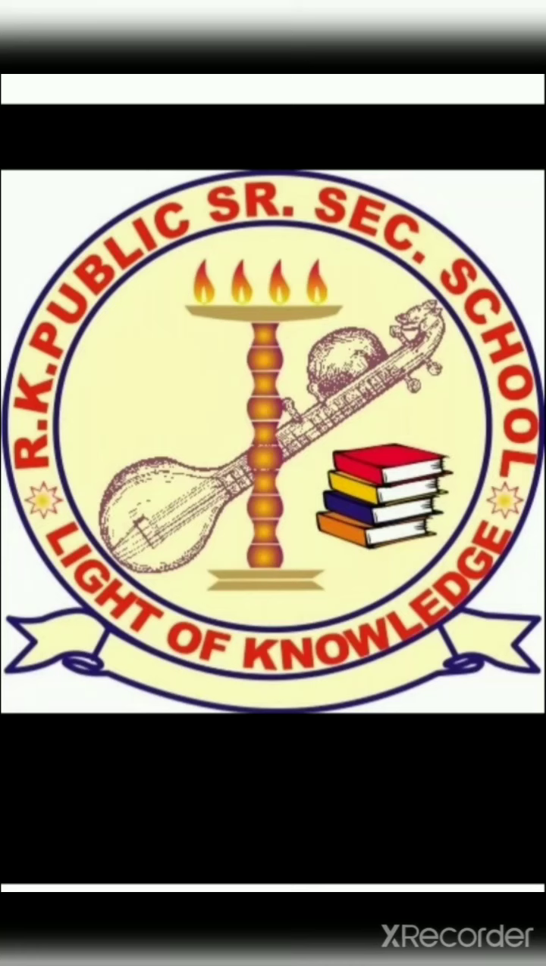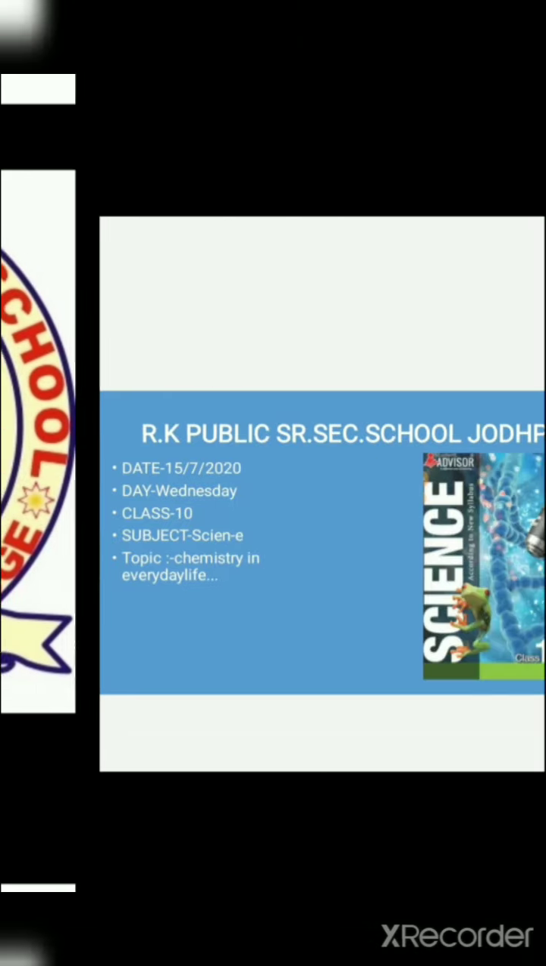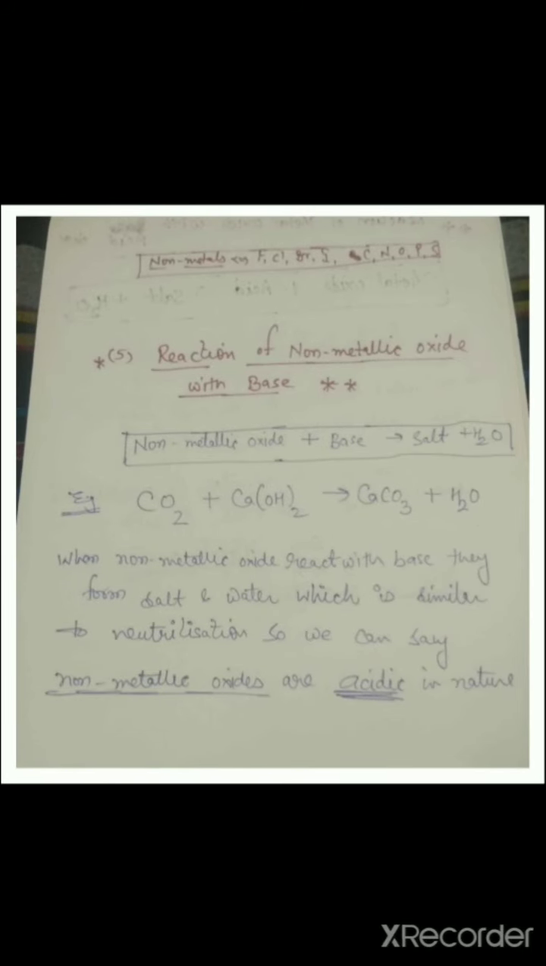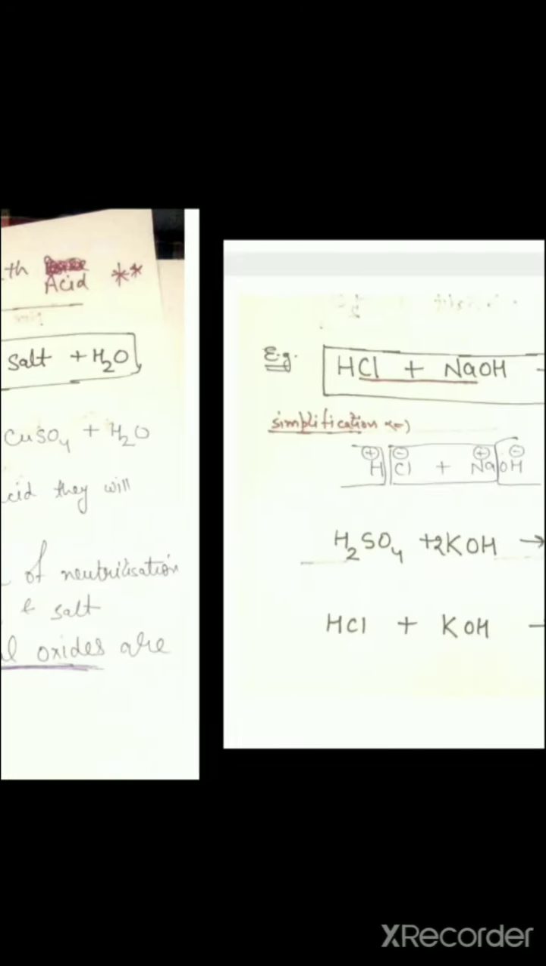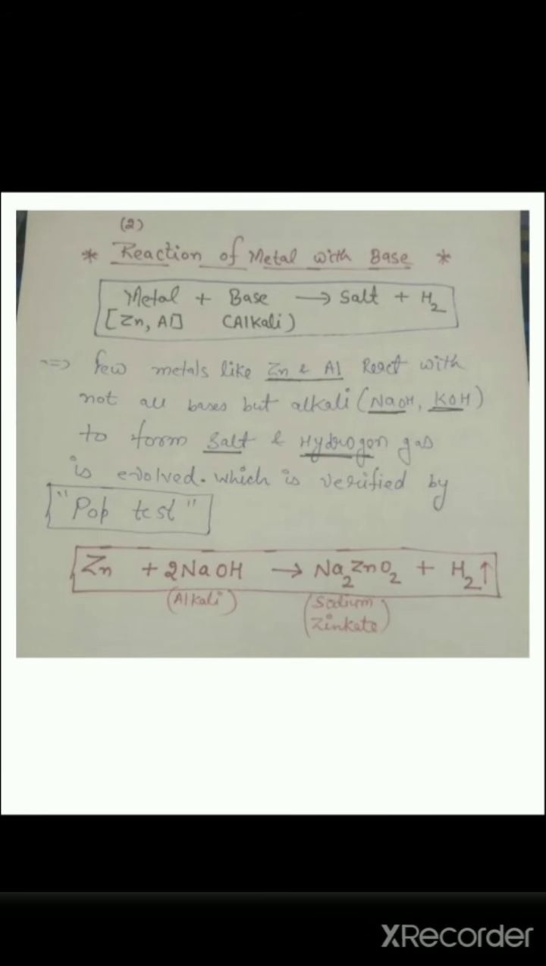Good morning, students. In our last class, we studied the chemical properties of acids and bases, in which we studied the first chemical property, which is the reaction of metal with acid to evolve hydrogen gas. Moving further in this topic, the second chemical property is the reaction of metal with base. We knew that when any metal reacts with acid, it will evolve hydrogen gas and salt is produced.